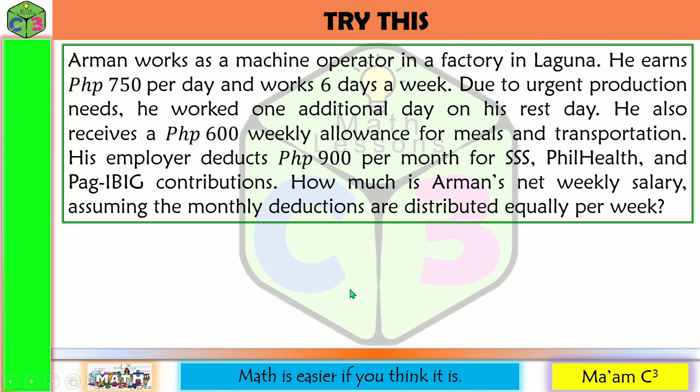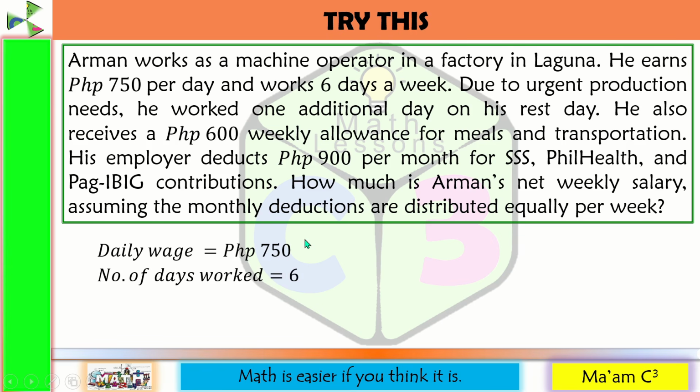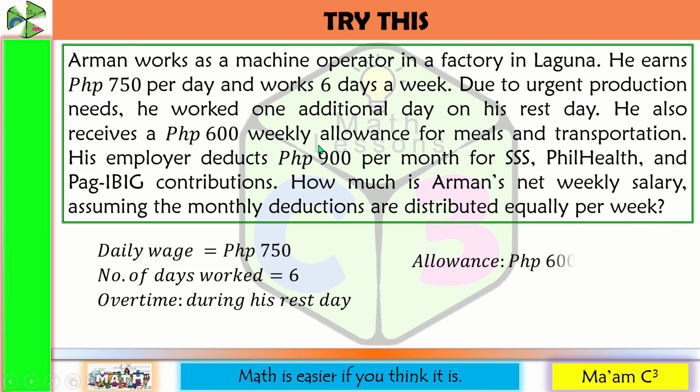Let us identify first important details from this problem. The daily wage of Arman is 750 pesos, and he works 6 days a week. He also rendered one additional day as an overtime that falls during his rest day. He received an allowance of 600 pesos weekly, but his employer deducts 900 pesos per month for SSS, PhilHealth, and Pag-ibig contributions. So let us start.